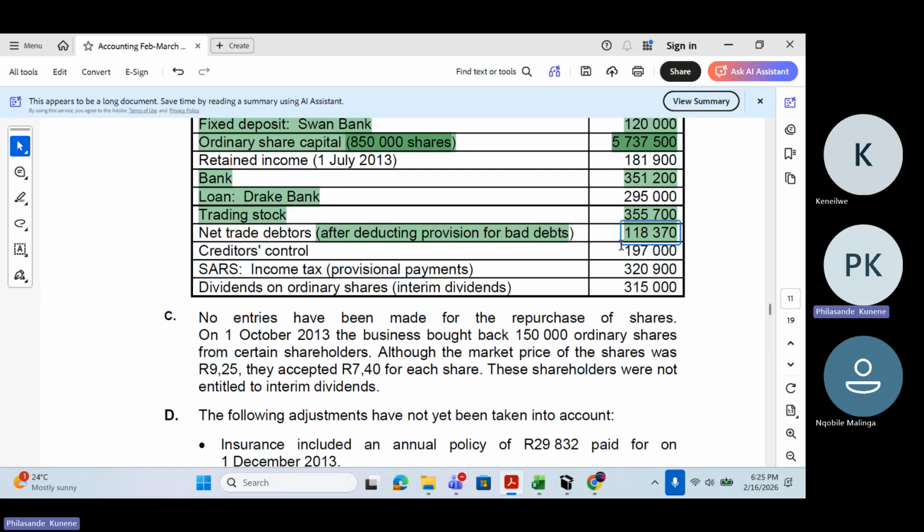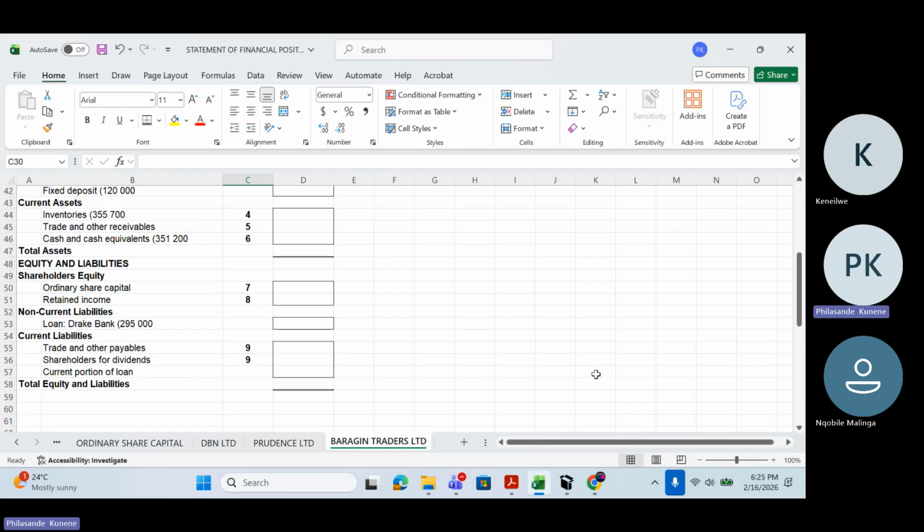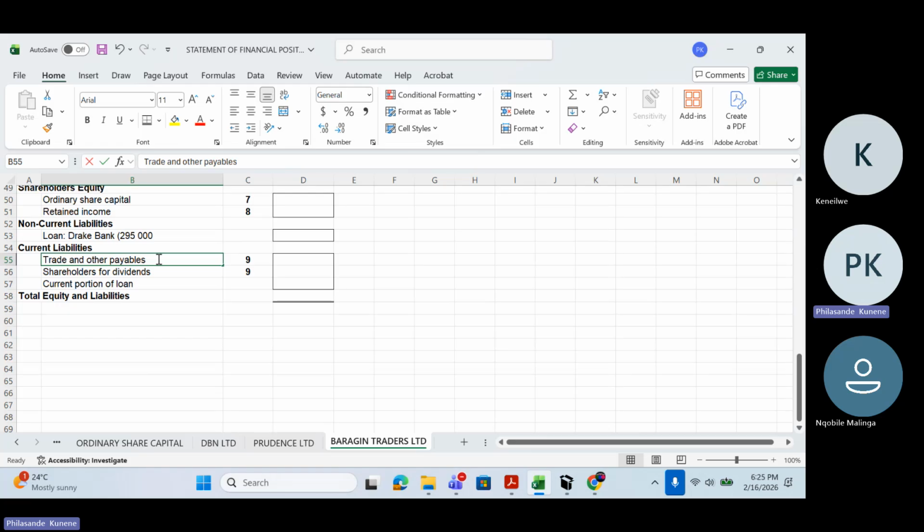Creditors control, 197,000. Where is this one going? It is going to my trade and other payables on the balance sheet. So I'll go there and say 197,000 here.